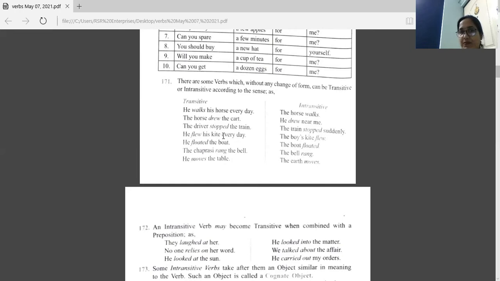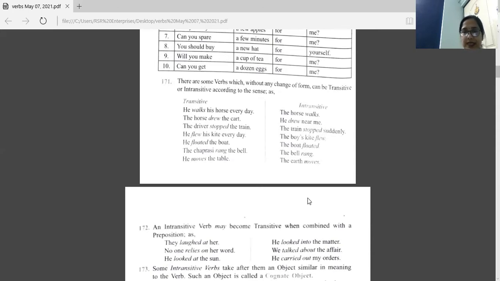The driver stopped the train. So after stopped, you have an object, the train. So this is transitive. The same verb you can use as intransitive also: The train stopped suddenly. After stopped, we don't have any object here. So this is an intransitive verb.